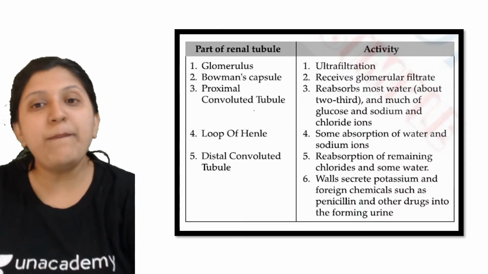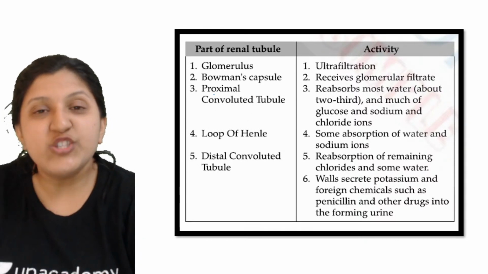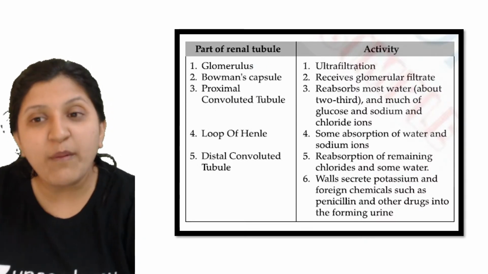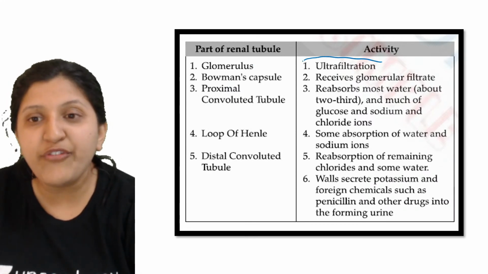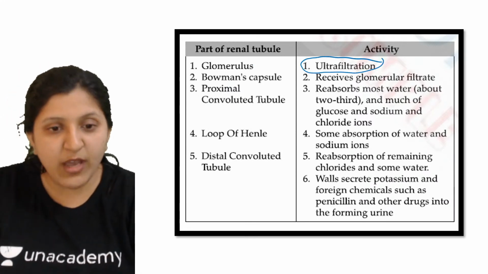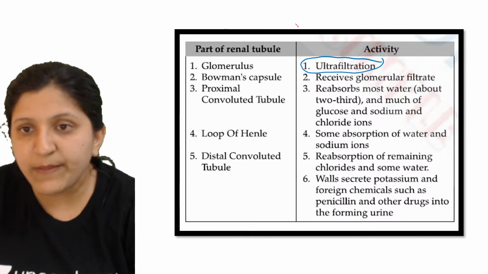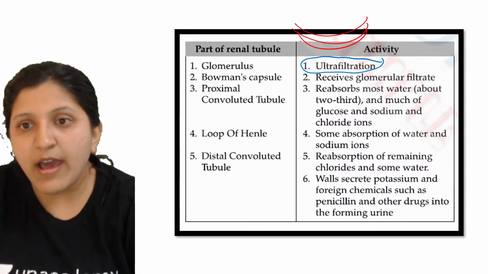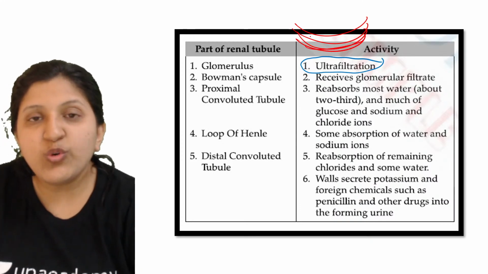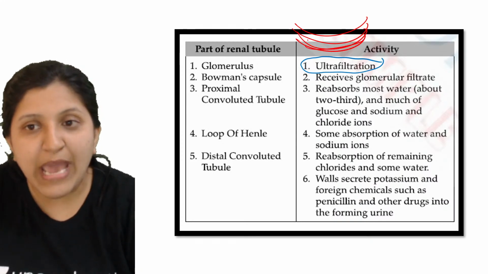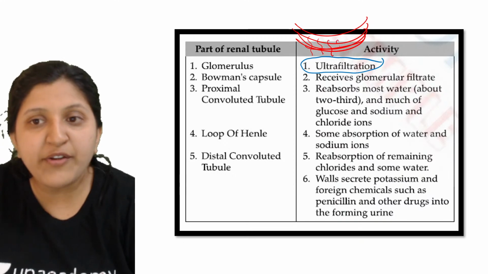Now, parts of a renal tubule. There is a glomerulus, where ultrafiltration occurs. This is a narrow capillary, and because of this narrow capillary the fluid part will flow down.